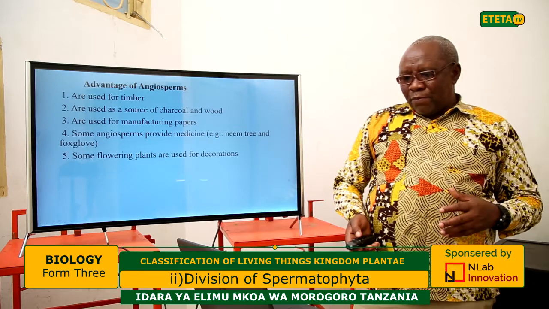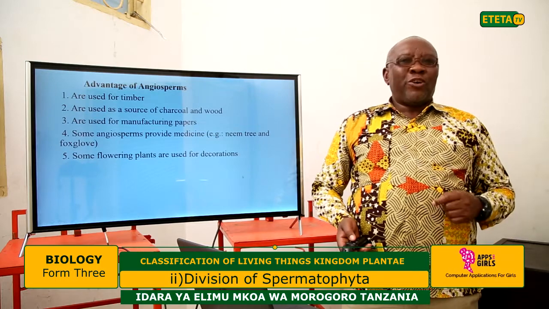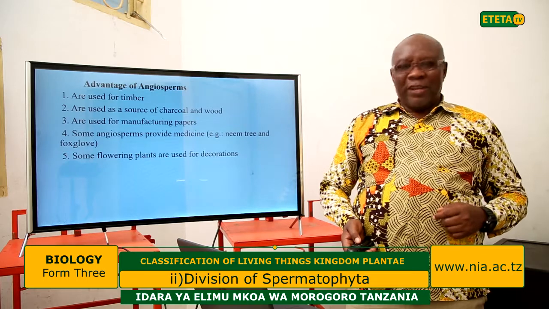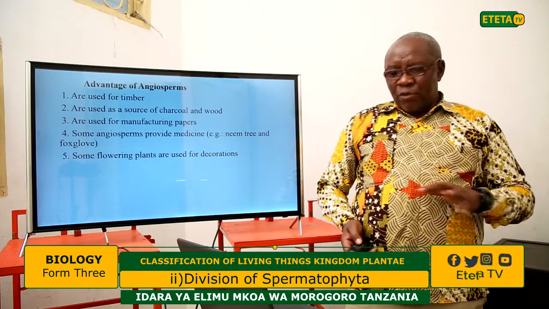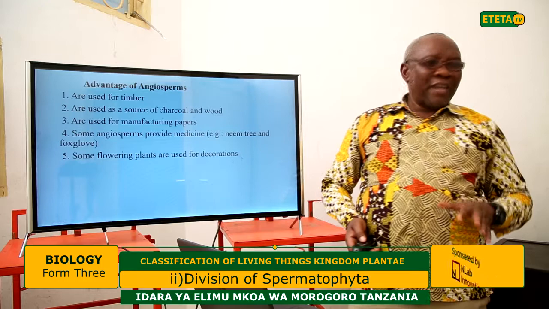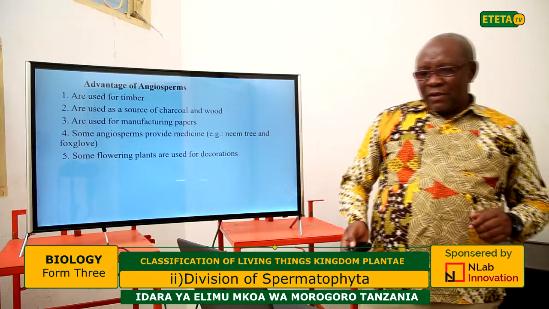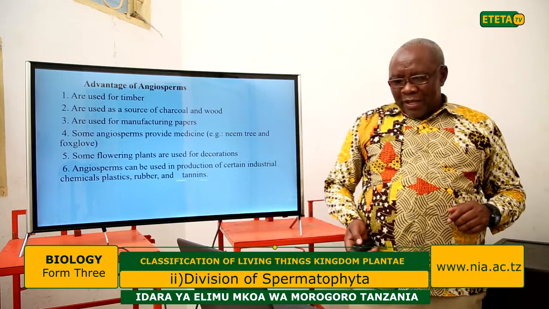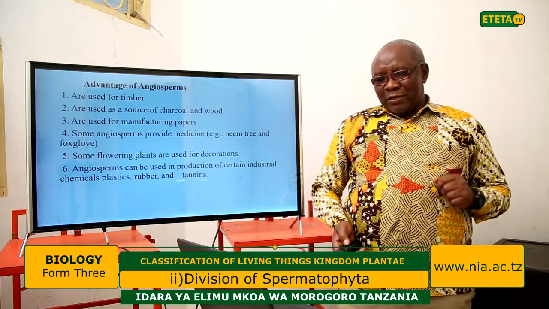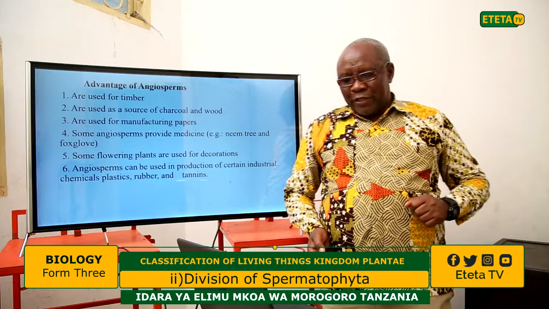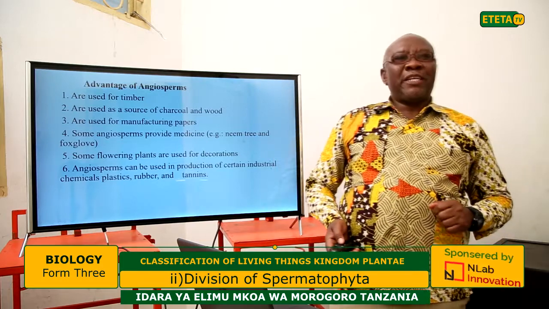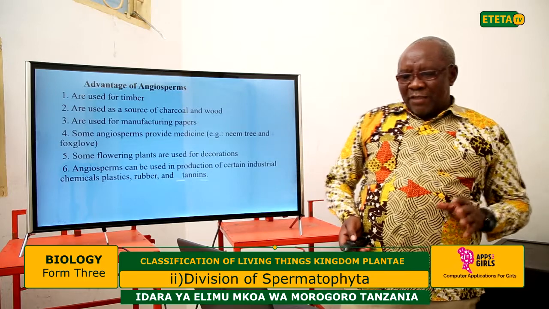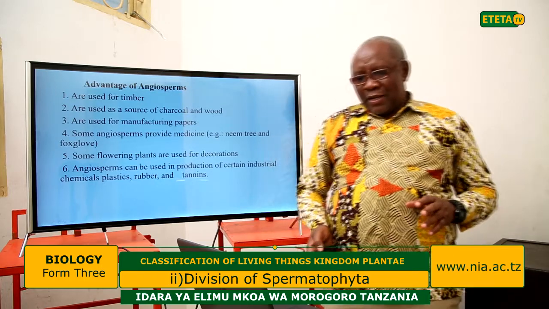Some flowering plants are used for decoration because they produce beautiful flowers in different colors, so most flowering plants are used for decoration. Angiosperms can be used in the production of certain industrial chemicals, plastics, rubbers, and tannins.